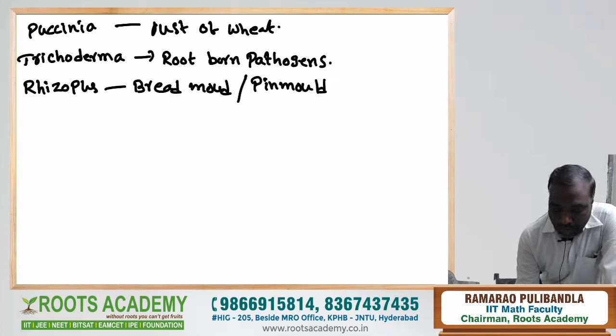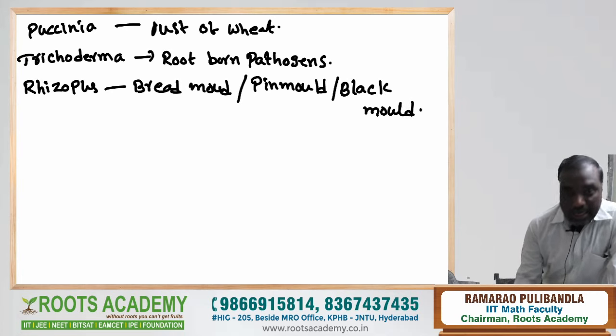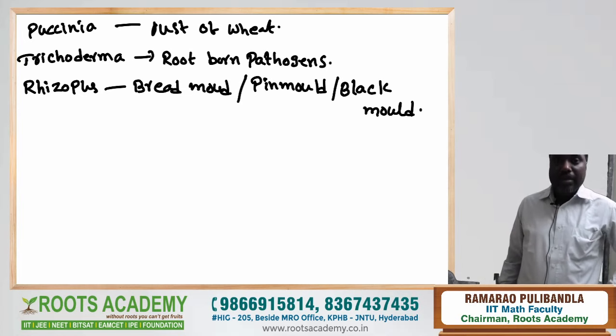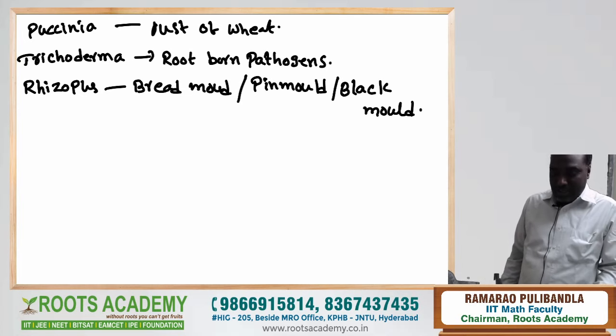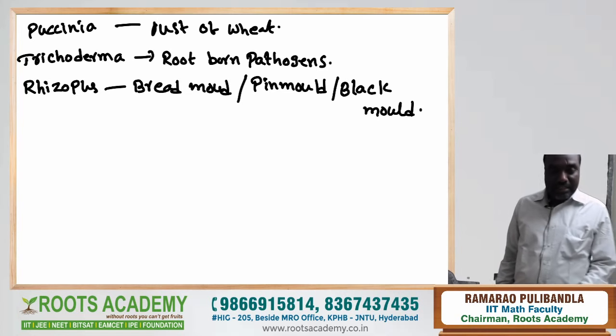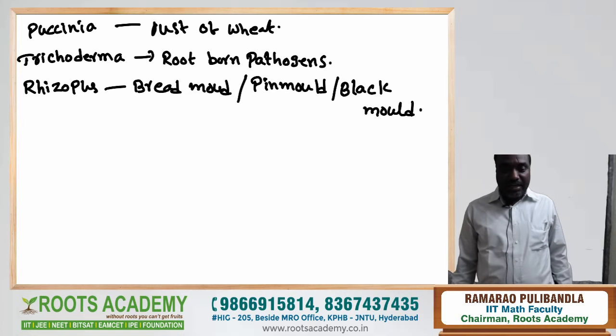It is also called black mold. At the time of maturation or asexual reproduction, it releases black colored spores. That's why it is called black mold also. These are somewhat parasitic fungi.